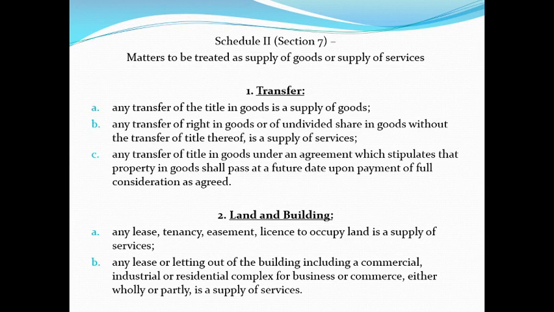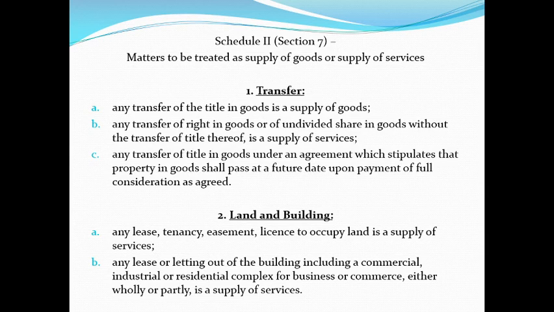Third one is any transfer of title in goods under an agreement which stipulates that the property in goods shall pass at a future date upon payment of full consideration as agreed. So we can bring our installment transactions here. There is a clear agreement. It states that the property in the goods shall pass to the recipient on a future date, that is, he'll have to fulfill the payment of the full consideration as agreed. So that is also to be covered under the term transfer.